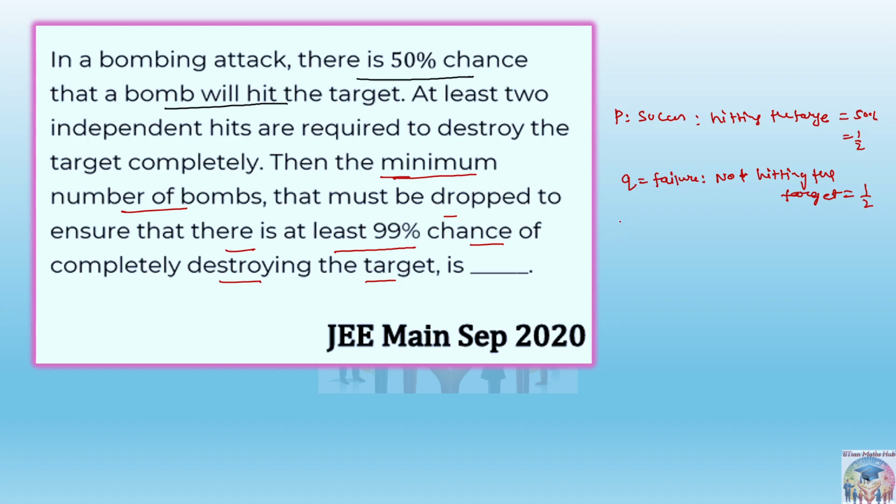Exactly. Same thing you have to do. So probability of success we have already found out, failure we have already found out, hitting the target, not hitting the target. Let n be the number of bombs. What is given in the question? Saying at least two. At least two independent hits are required. So it means probability of at least two hits. Can I write this as 1 minus probability of 0 hits, probability of 1 hit? Is it correct or no?